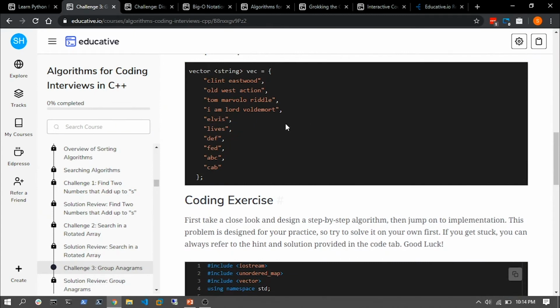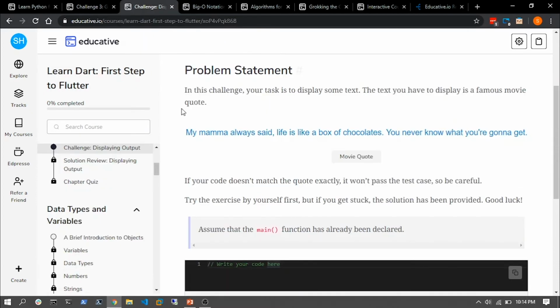Try and implement those yourselves, and you'll have much better luck at becoming an excellent developer and acing your coding interviews. Now, let's see some other section. I've actually opened this up on how we can learn Dart. There's another course on it. This is the first step to Flutter.